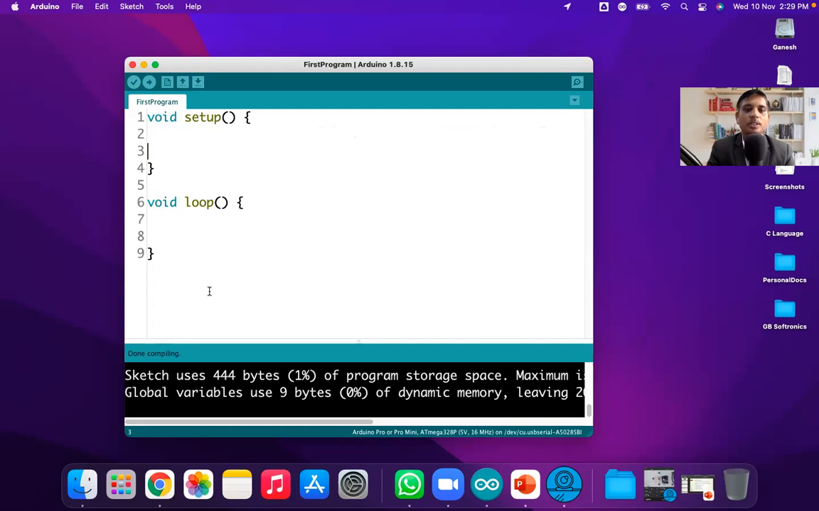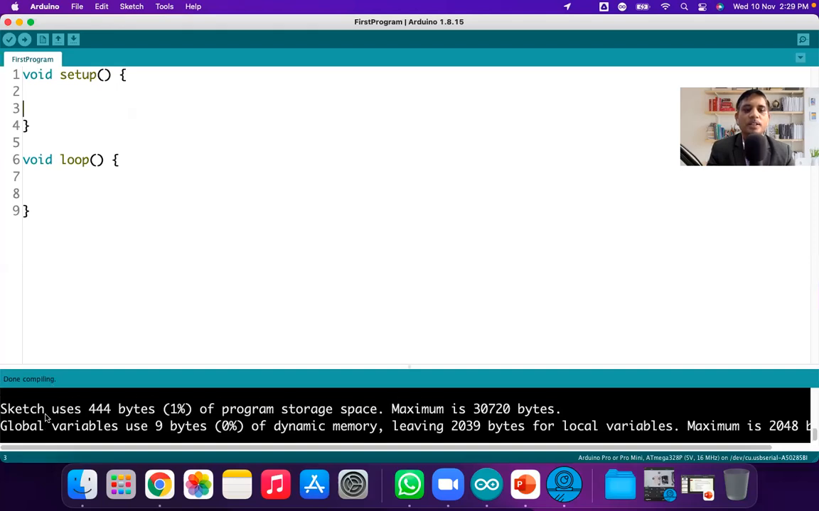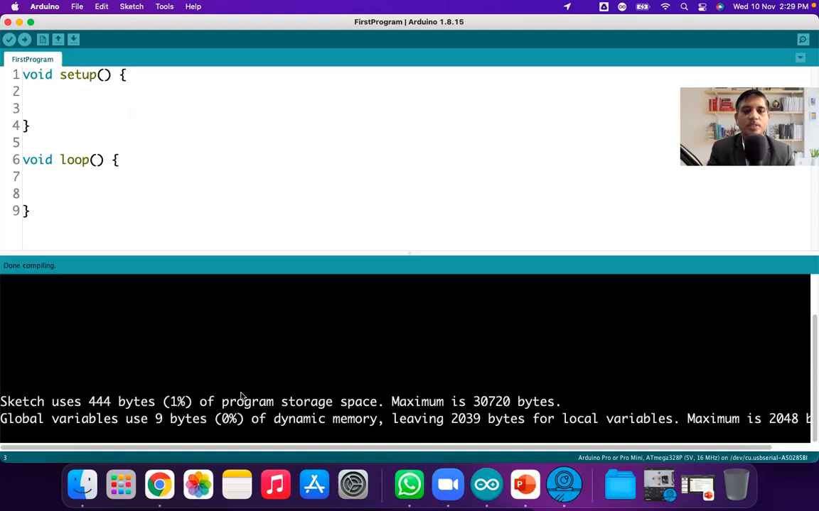Okay, so it is done compiling. You can see here compilation is done. This area shows any compilation error or any type of warning message or error message. It says the sketch uses 444 bytes of program storage space. The maximum is 30720 bytes. Global variables use 9 bytes, leaving 2039 bytes for local variables.